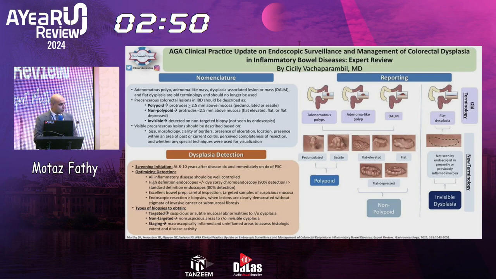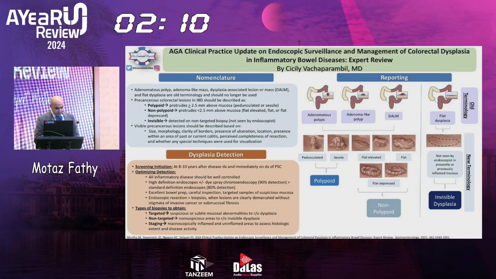So we had some old names, sometimes still being used until now, like adenomatous polyps, adenoma-like mass, or dysplasia-associated lesions or mass, or DALM, which is no longer used, and flat are old terminology and should not be used anymore. Now, the precancerous colorectal lesions in IBD should be described as polypoid if they protrude more than 2.5 millimeters above the mucosa, or non-polypoid if they protrude less than 2.5 millimeters above the mucosa, or invisible, so it's only detected with on-target biopsy done by the endoscopist.